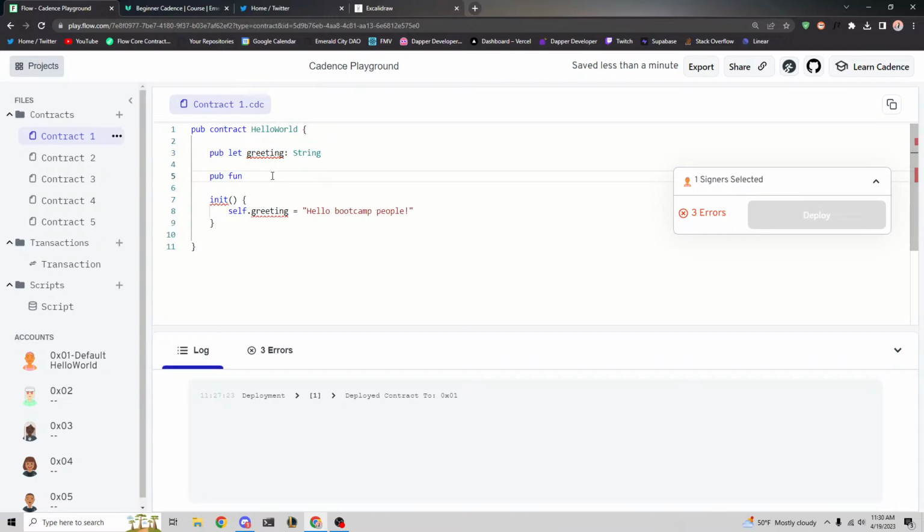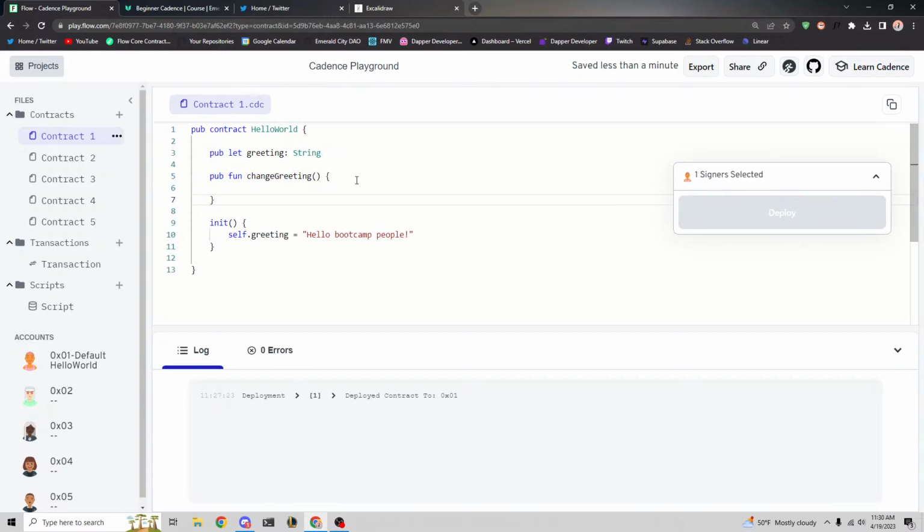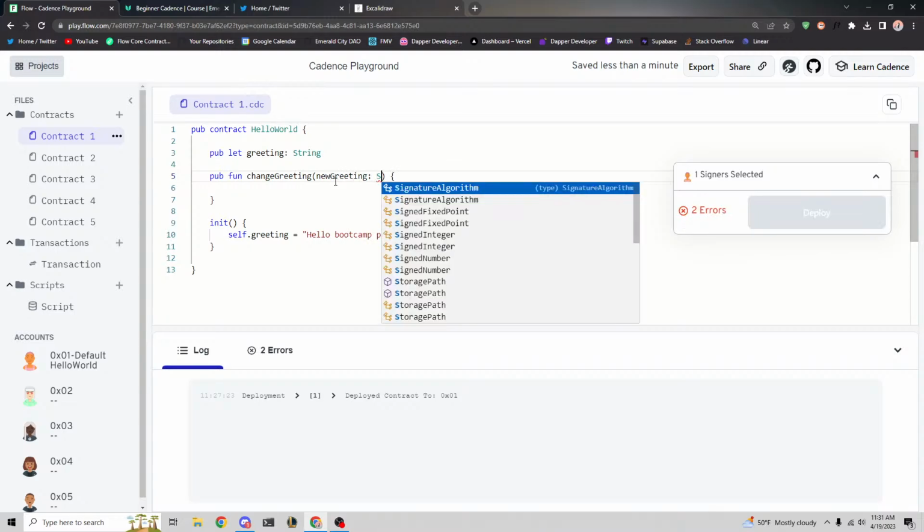Okay, so let's call this function changeGreeting, and this is how you define a function. It's public fun, the name of the function, and then inside of here, actually, first let's open up our function. The way we open up a function is with curly brackets. We're going to put the code, the action we want to do, inside these brackets. And one more thing we can do is pass in a new greeting. The ultimate goal is to change this greeting to some value that we pass in. So let's do that. We can say newGreeting, which is also going to have a type of string.